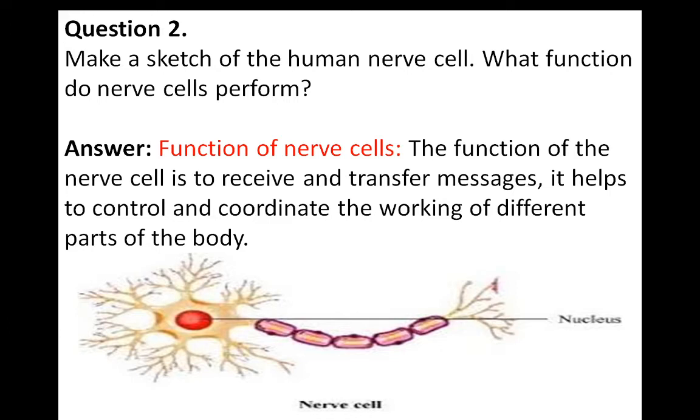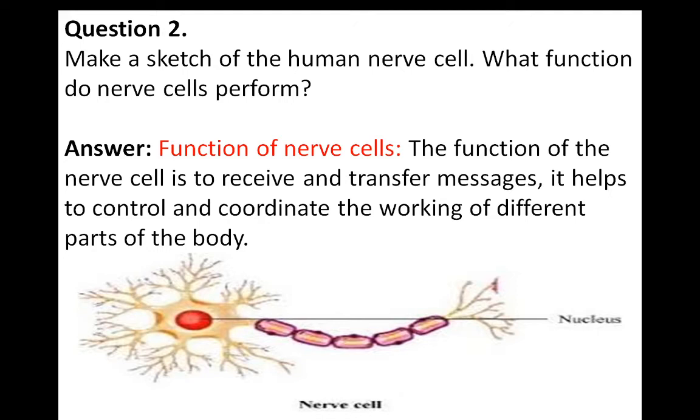If I want to walk, my brain will give the signal to my legs, so my legs can walk or I can run. So it is the basic function of a control and coordination system.